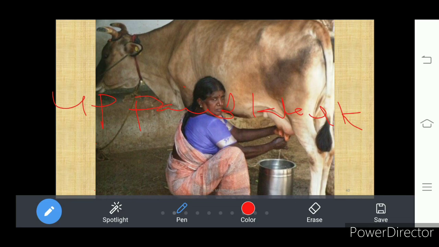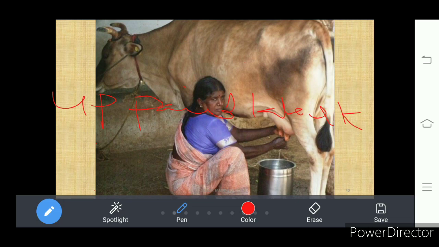What is GDP? It denotes the national income, right? So national income in the sense that for every work the payment is made. Whatever goods are produced, for that payment is made. Understand? And here the mother is not getting any payment for her work. So that is unpaid work.